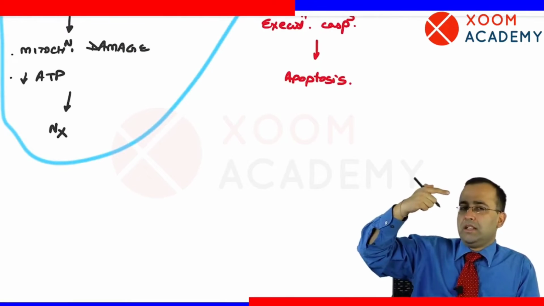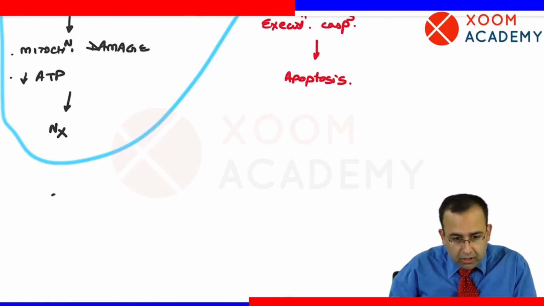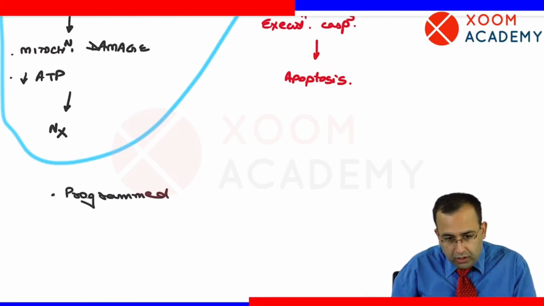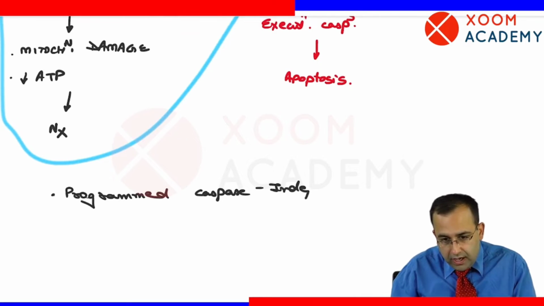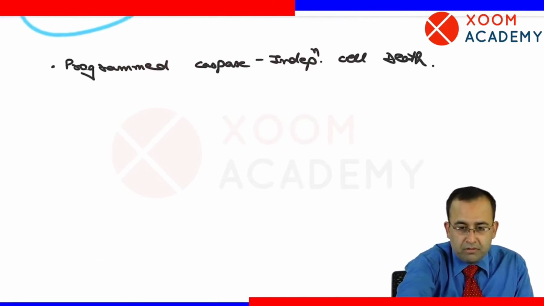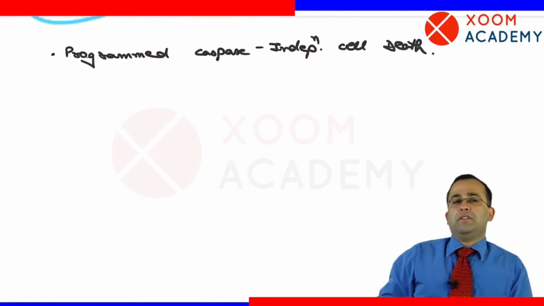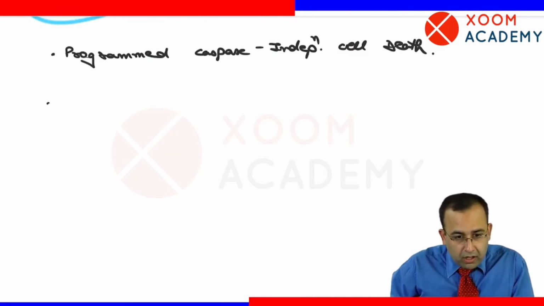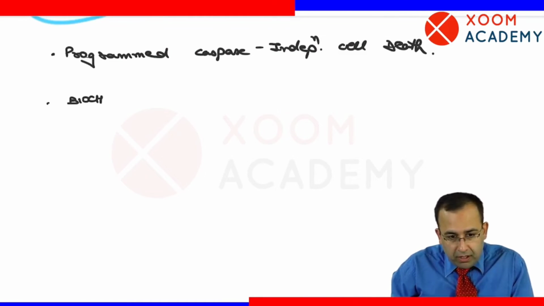Programmed, because it started as apoptosis, so it is programmed. Caspase independent cell death. Why caspase independent? Because there was failure of activation of caspases. Next point, biochemically it is apoptosis.